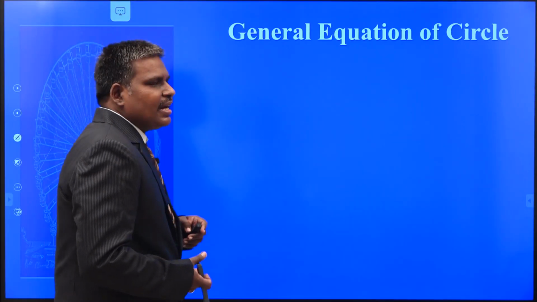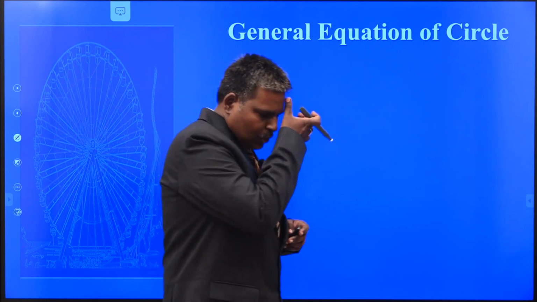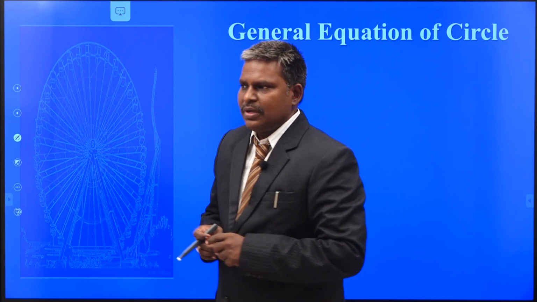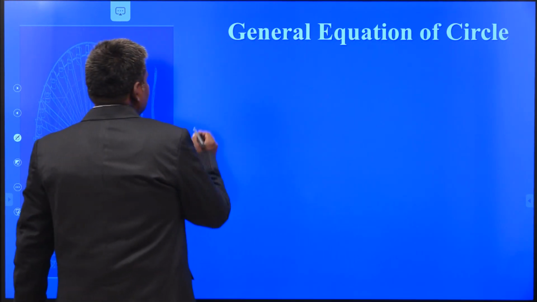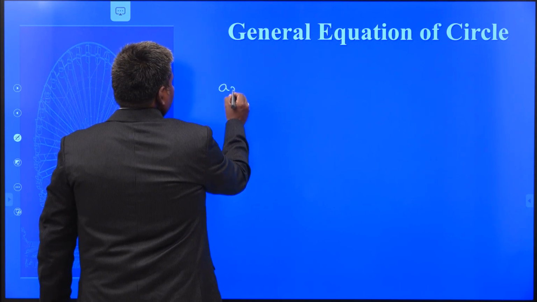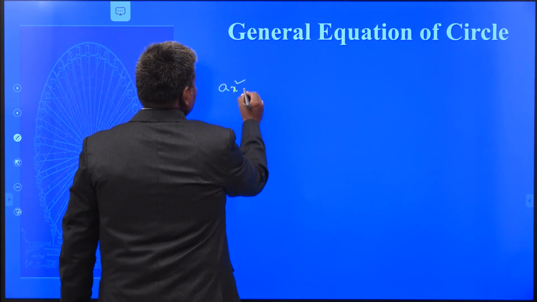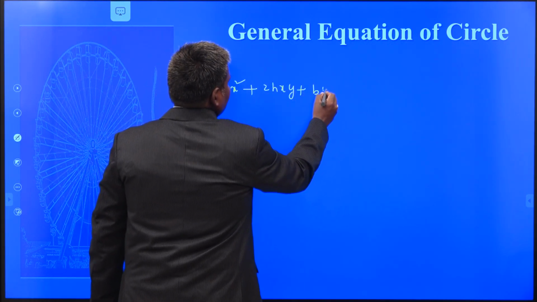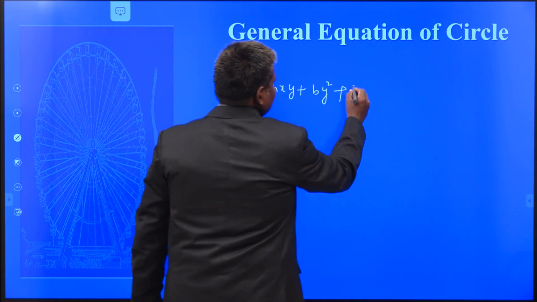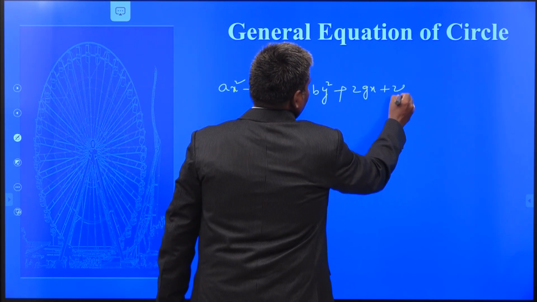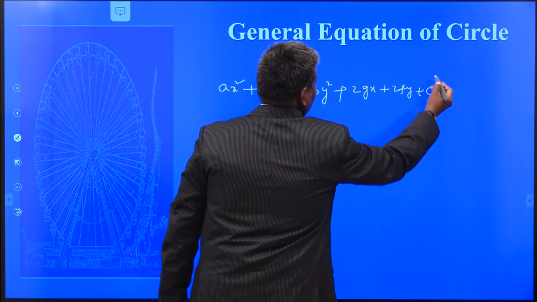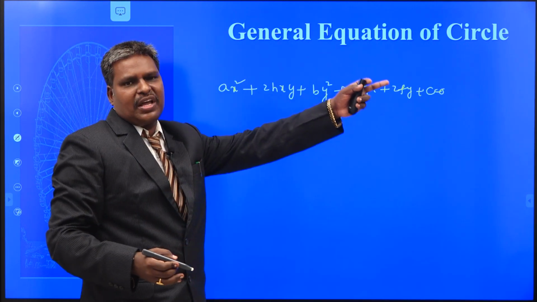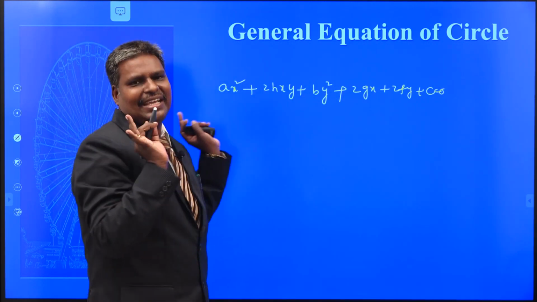This is the general equation of a circle. How to obtain it from the general second degree equation? All of you know the general second degree equation: ax square plus 2hxy plus by square plus 2gx plus 2fy plus c equal to 0. Once I write this equation, all the students feel it is a pair of straight lines. Yes sir, it represents a pair of straight lines. But this is just a second degree equation.